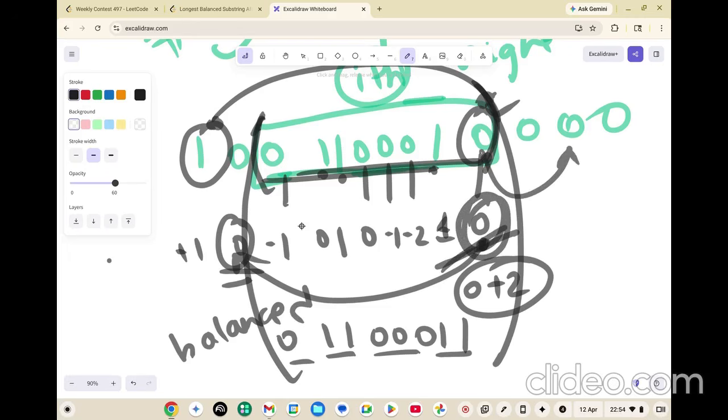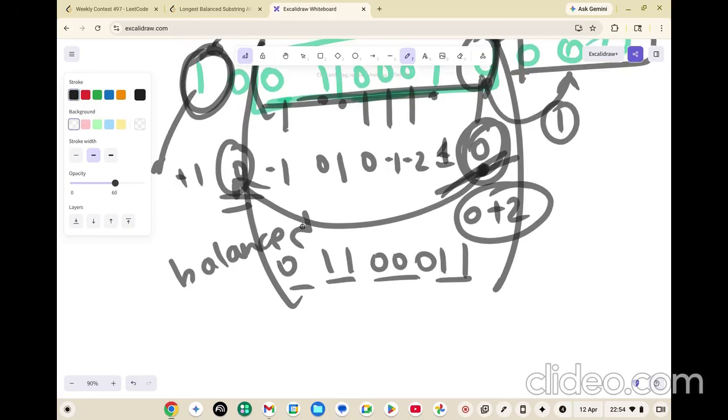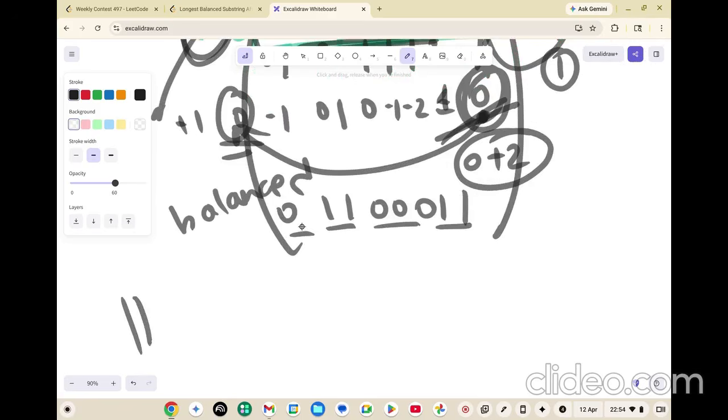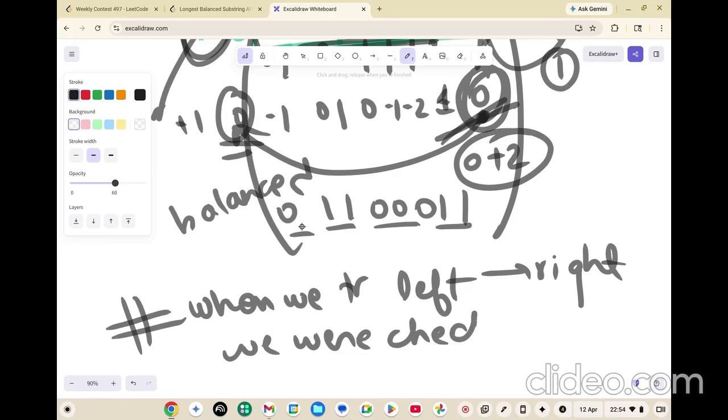We will try to find a one on the right side, but we didn't have a one on the right side. But we had one on the left side. We have completely missed it. So what happens is, when we were traversing from left to right, we were checking on the right.